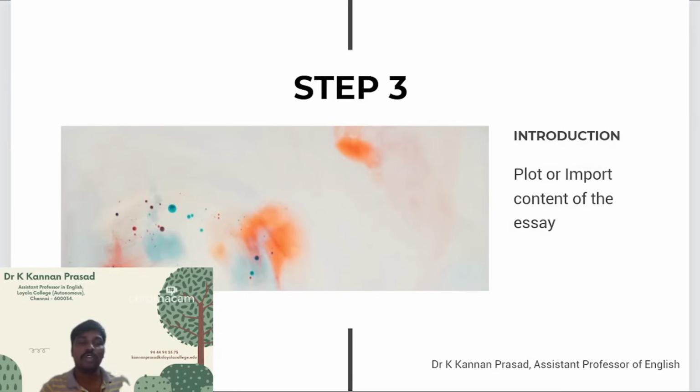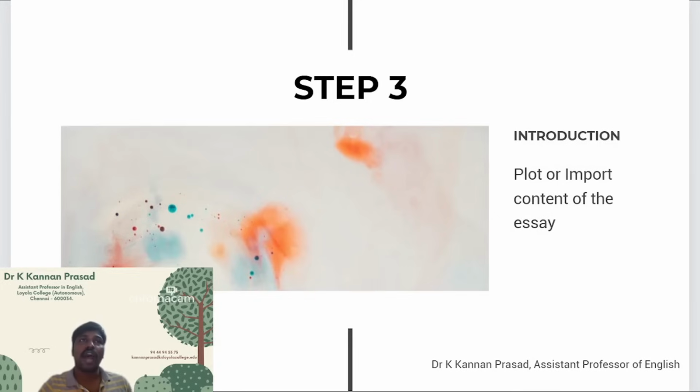So for people who are not reading the original work, you could understand it from the secondary materials. That is why I have asked you to go for 10 secondary materials at least. If you read 10 materials, you would at least get the plot of that story or the important content of the essay, right? So that is what you should be having in your introduction.